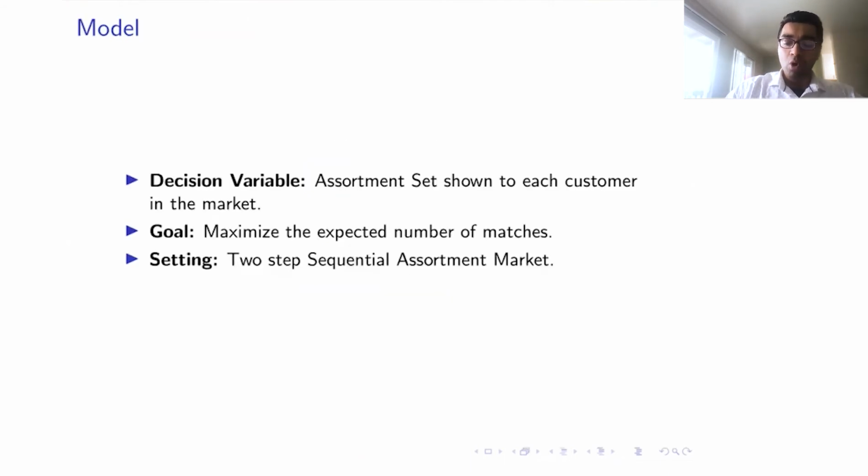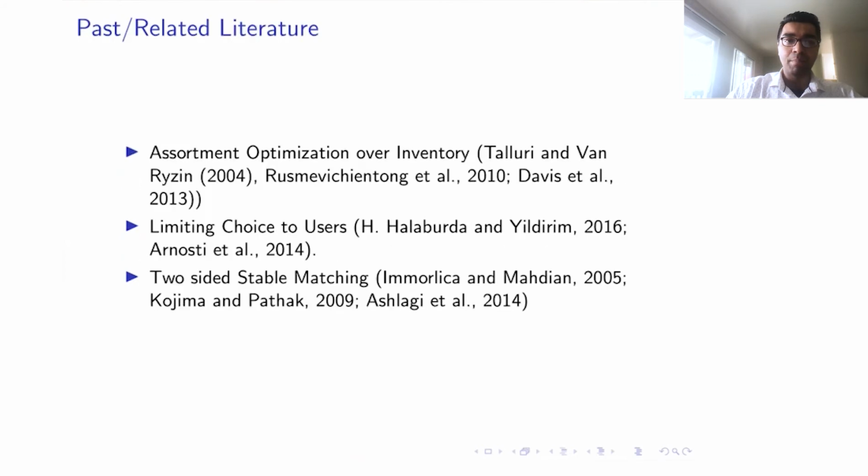Now, how does our work relate to things which have been done in the past? The area of assortment optimization over inventory is well studied. There, the idea is to decide what subset of goods must be shown to each customer in order to maximize the revenue.